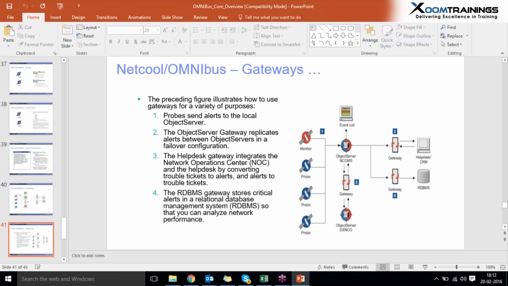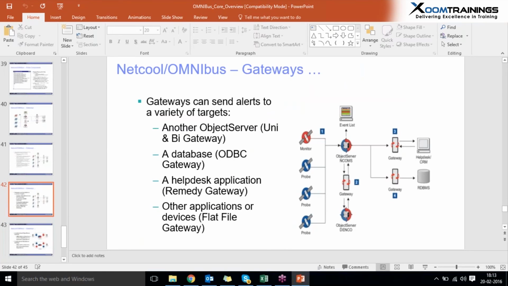And the gateways. Gateways are already defined. A gateway is a channel to transfer events from one object server to another object server, or maybe to databases. Gateways are of three types: object server gateways, help desk gateways, and database gateways. Object server gateways are of two types: unidirectional and bidirectional. Unidirectional gateways send events from one object server to another in one way only. That means it doesn't retrieve from the secondary object server to the primary object server. It only sends events from the primary object server to another object server.